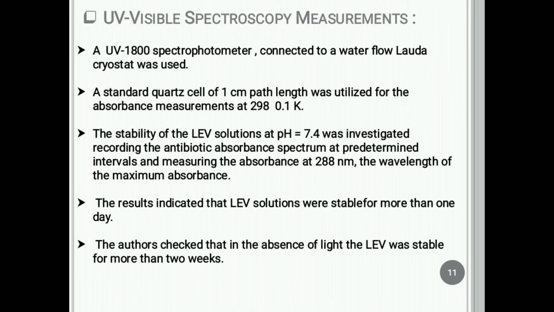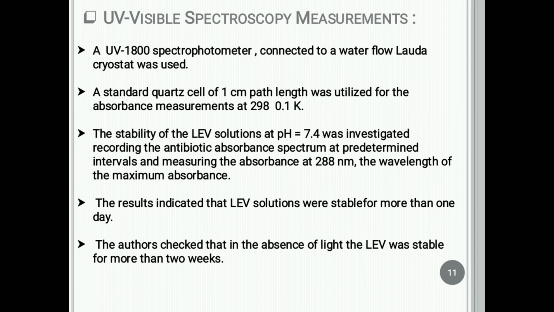UV visible spectroscopy measurement. A UV 1800 spectrophotometer is generally employed. A standard quartz cell of 1 cm path length was utilized for the absorbance measurement at a wavelength of 298 nanometers and 0.1 Kelvin.